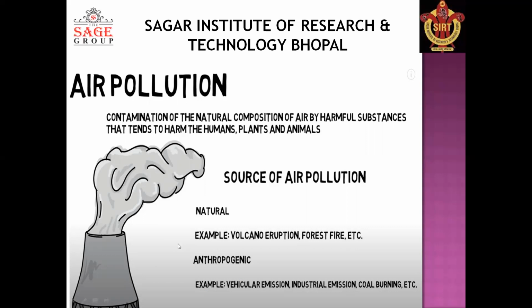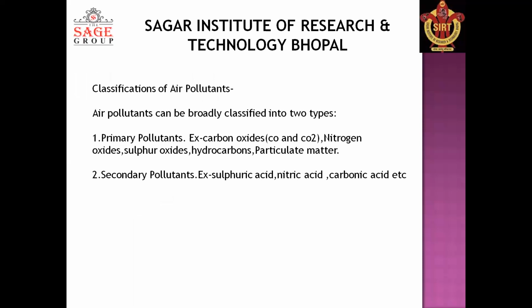First one is natural, and the second one is anthropogenic. Anthropogenic means artificial or man-made. When we discuss natural sources, they include volcano eruption, forest fire, deforestation, right? So this is the natural source of air pollution. When we discuss man-made air pollution, it includes vehicle emission, industrial emission, coal burning, right? So this is industrialization. So this is our man-made or artificial source of air pollution.